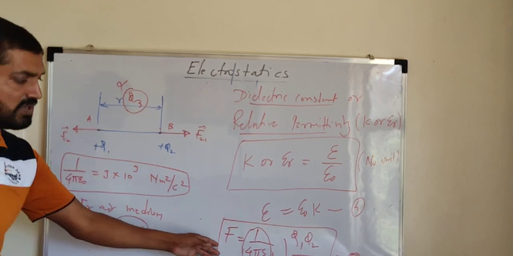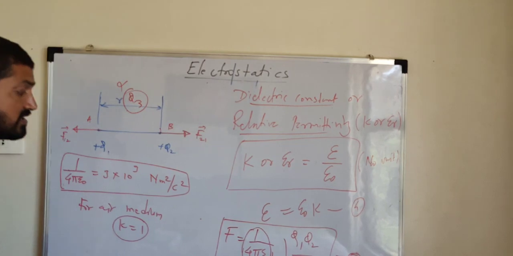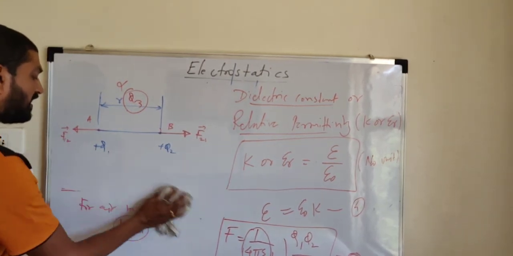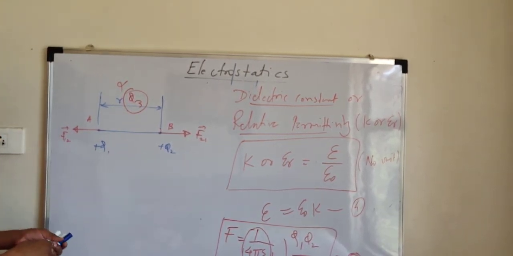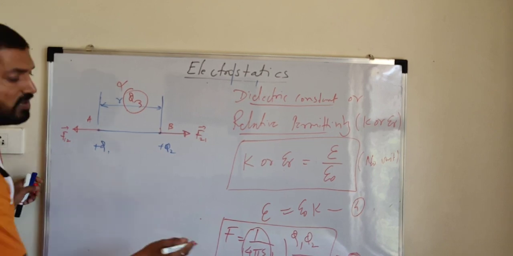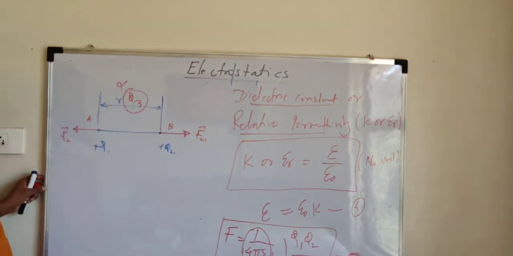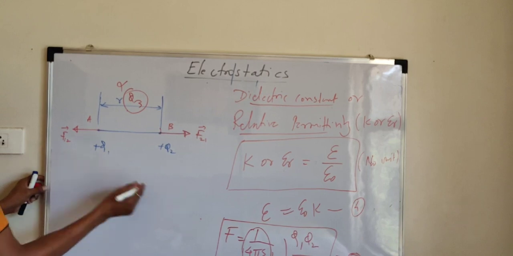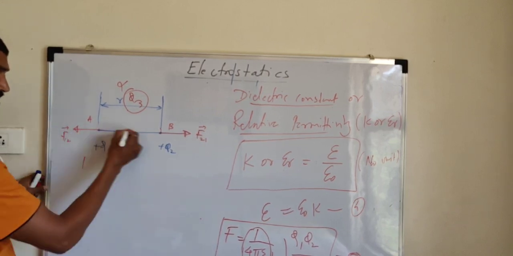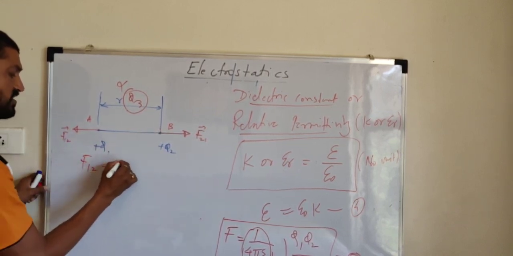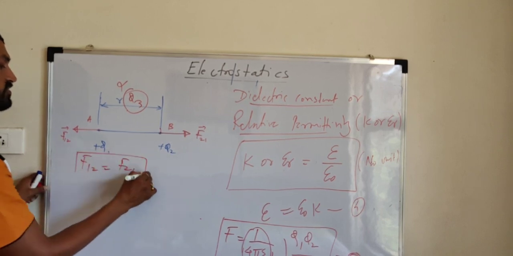So this is the equation in scalar form. Even you may write this Coulomb's law in vector form. So in vector form, what to do? From this equation number 5, for the diagram shown, we can say that F12 is equal to F21. Both magnitudes will be the same.